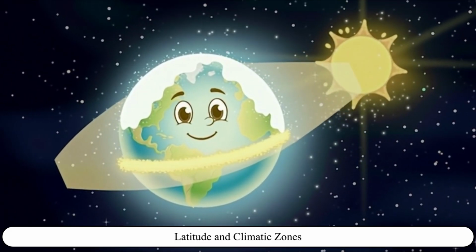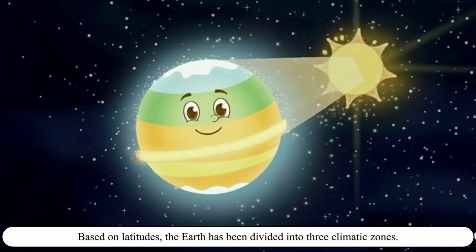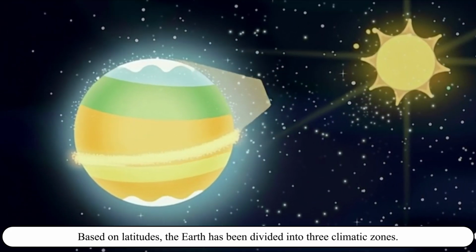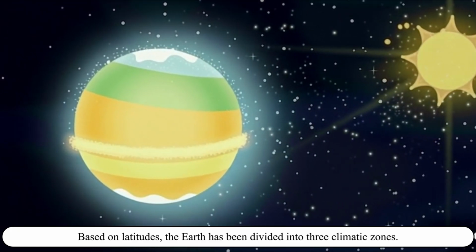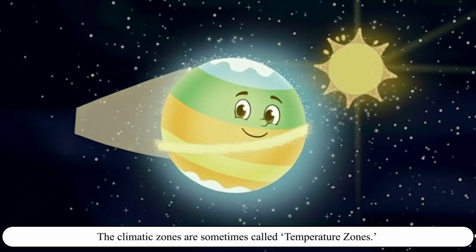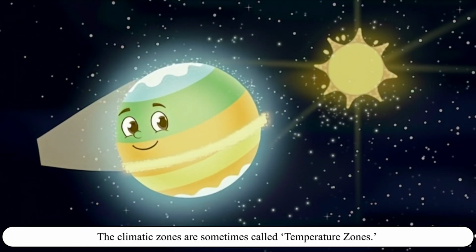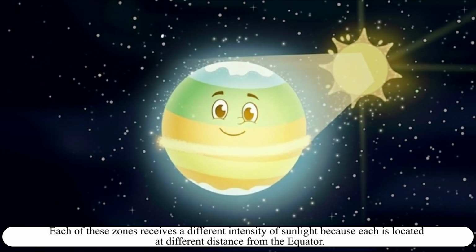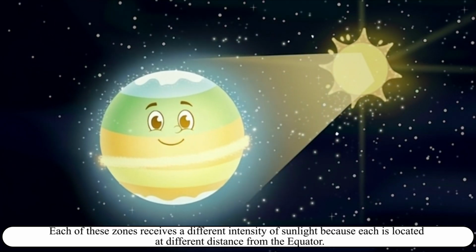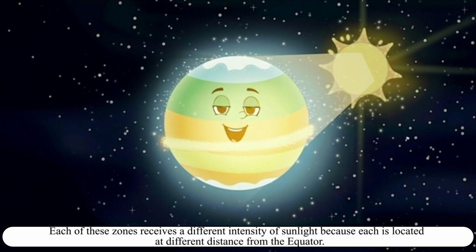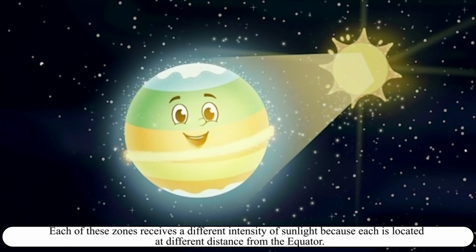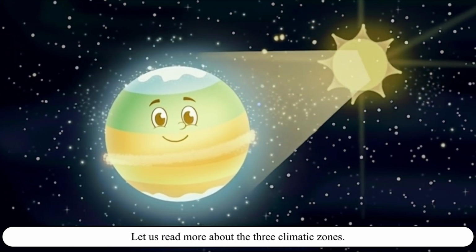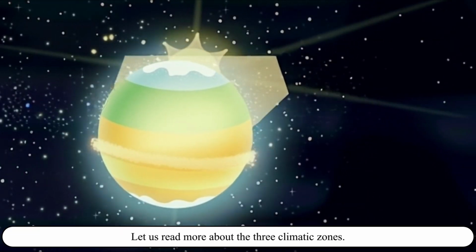Latitude and climatic zones. Based on latitudes, the Earth has been divided into 3 climatic zones. The climatic zones are sometimes called temperature zones. Each of these zones receives a different intensity of sunlight because each is located at a different distance from the equator. Let us read more about the 3 climatic zones.